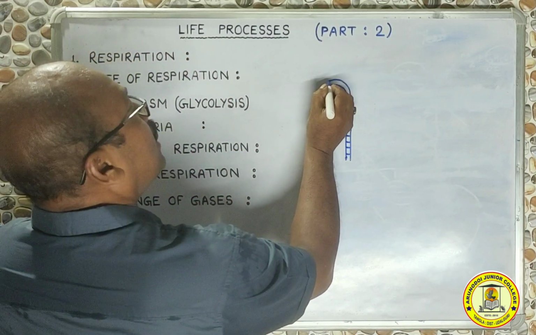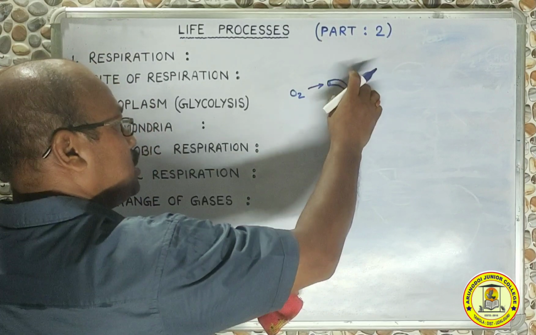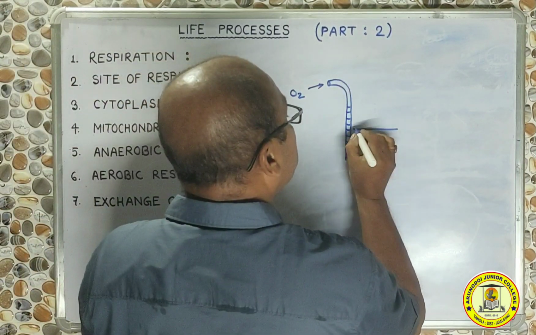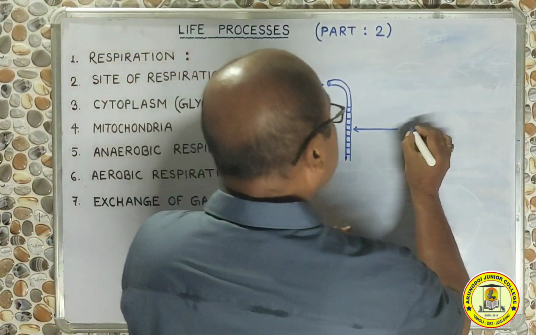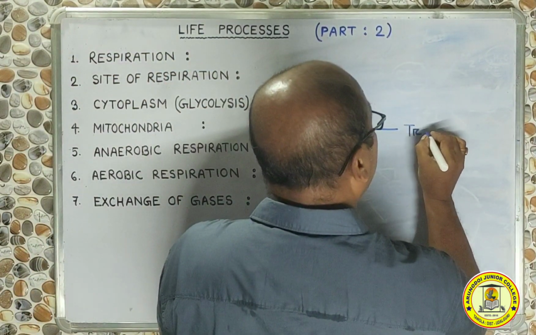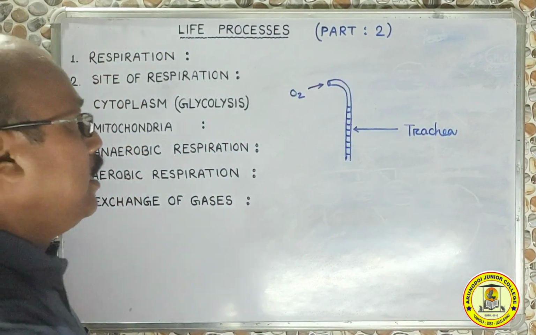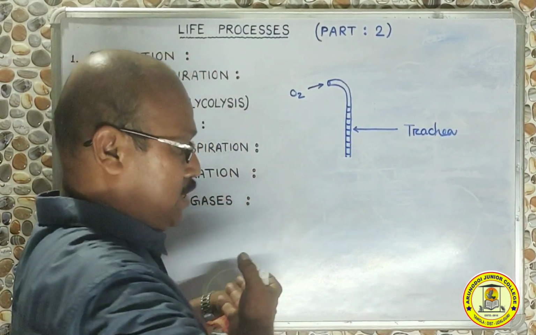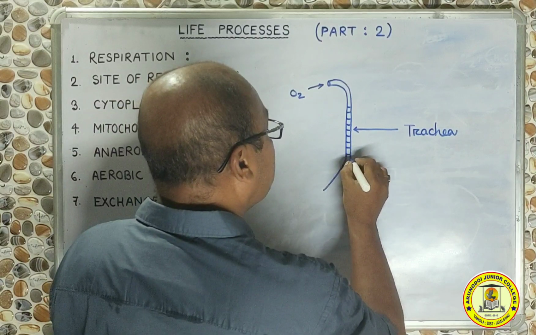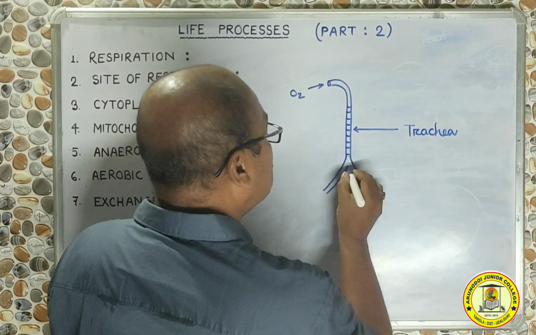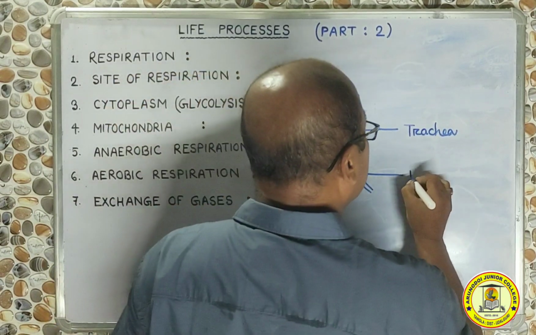This is the nostril. Whatever gas we take in, like oxygen, comes through the nose and reaches a tube which runs through our neck region to the chest. This is called the trachea, also called the windpipe. After reaching this position in our chest, the trachea will divide into two.